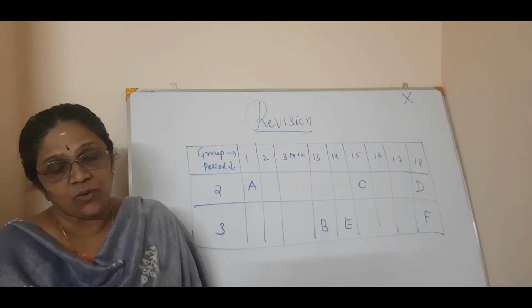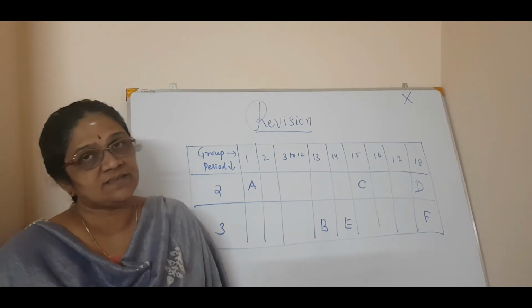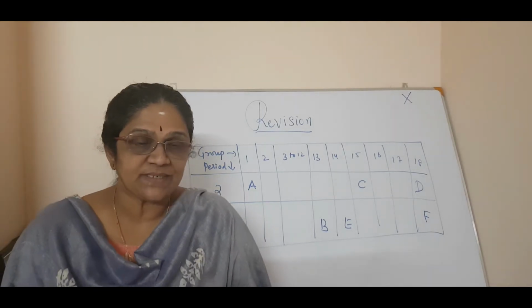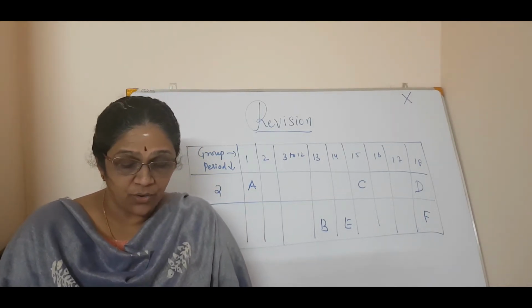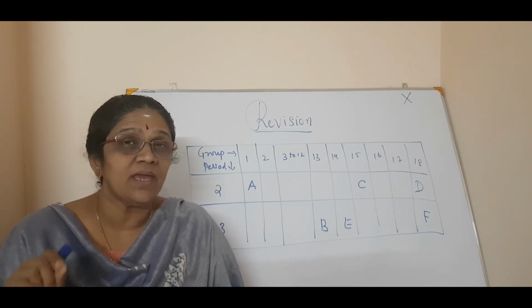Okay. Now coming to the sixth question. Sixth question, please write give reasons. Give reasons. The first question is, ionic compounds in general have high melting point and boiling point.